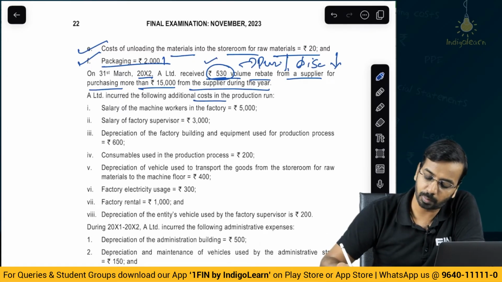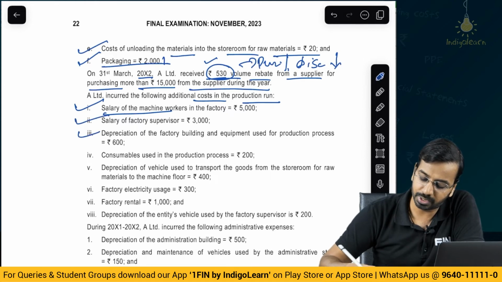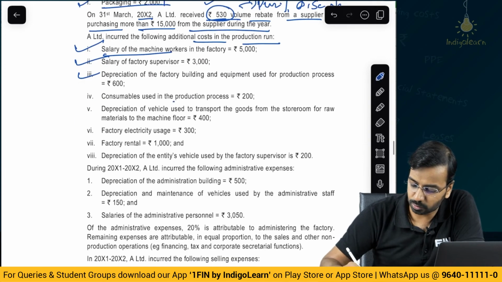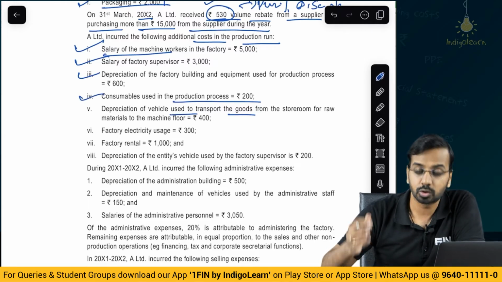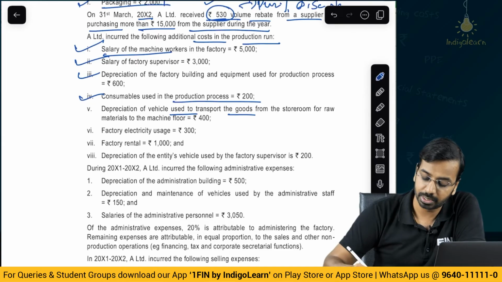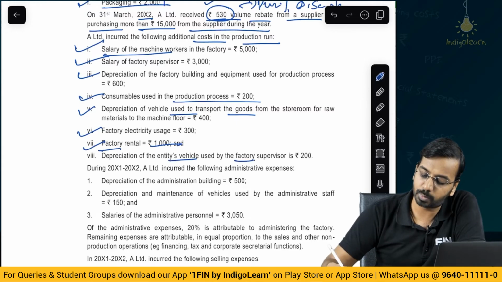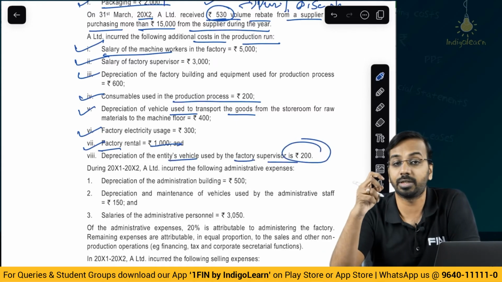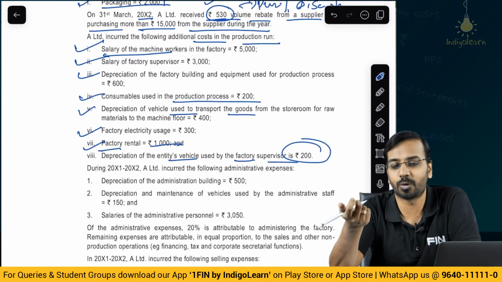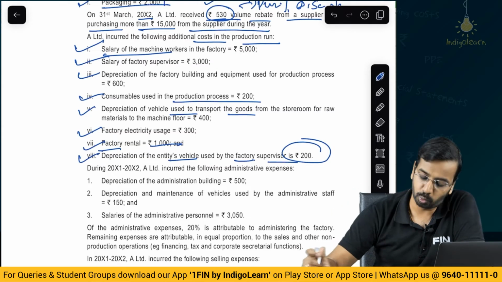The following costs were incurred in the production run: salary of machine workers included, factory supervisor included, depreciation included, consumables used in the production process included, depreciation of the vehicle used to transport the goods. So the vehicle which is transporting the goods, this cost will be included. Factory electricity use included, rental of the factory included, depreciation of the vehicle used by the factory supervisor. Whatever we are paying to the factory supervisor, that also will be included.